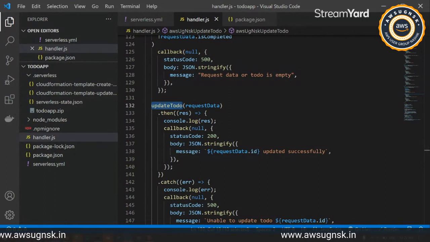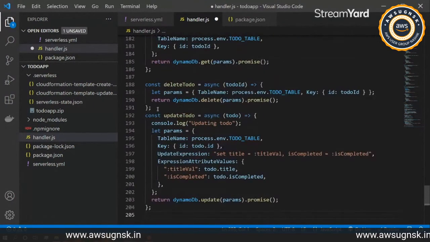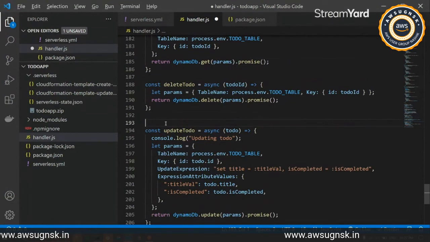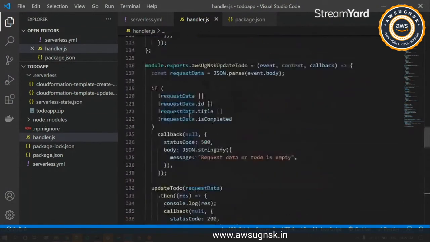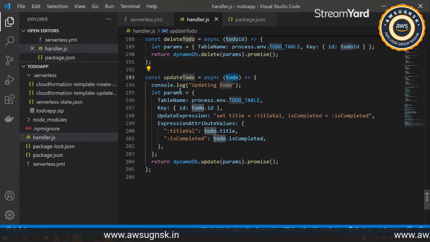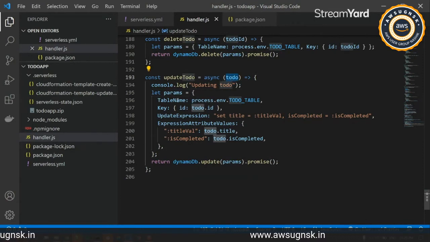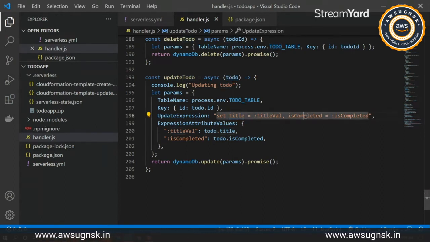So I'll just quickly open this. Here we have our service ready. So we have our update to do service method over here. What we are doing is passing the to do that we have to update, and the ID will remain the same over here. We are just updating the title and its completed field.